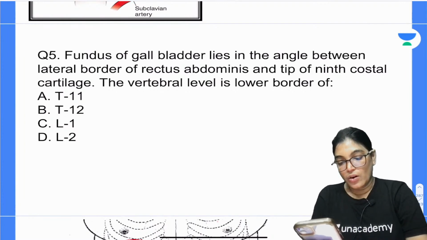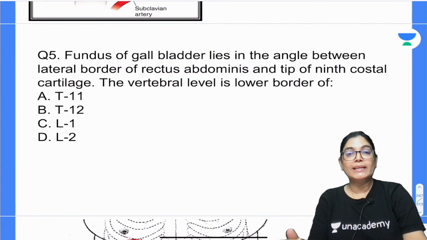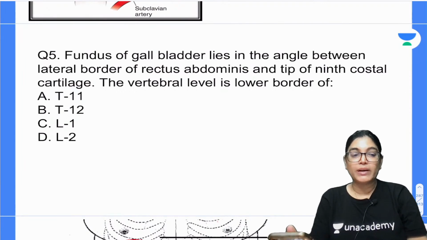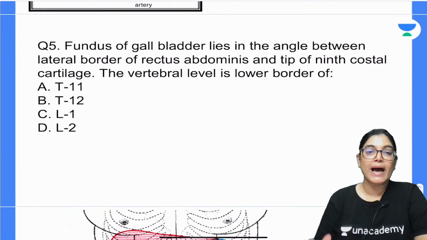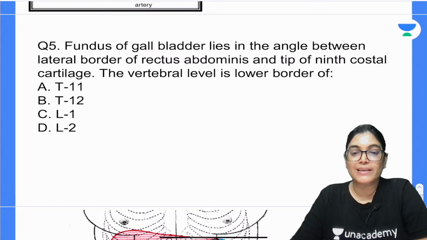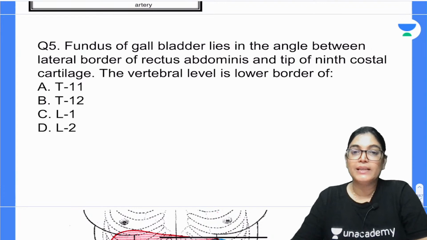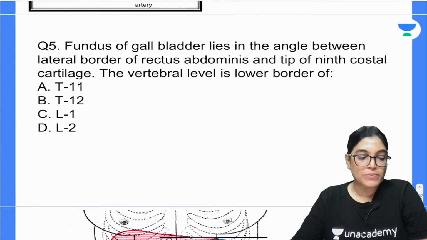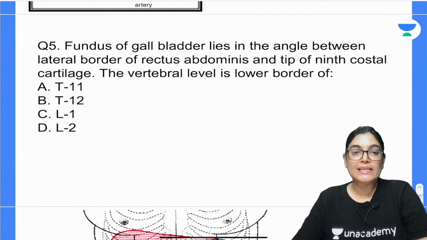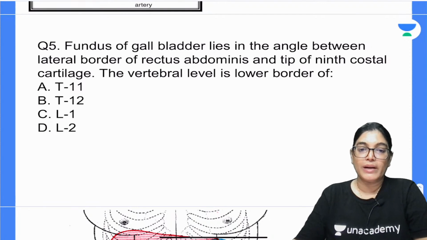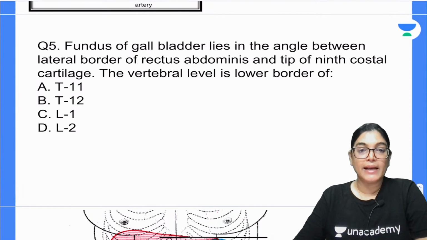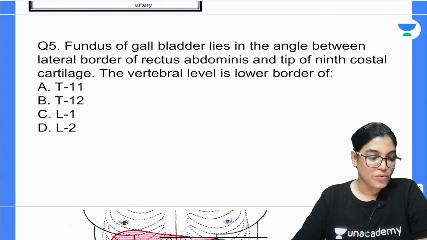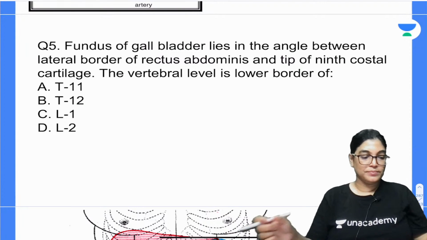Question number 5. The fundus of the gallbladder lies in an angle between the lateral border of rectus abdominis and the tip of the 9th costal cartilage. What is the vertebral level at which it is residing? Whether it is T11, T12, L1 or L2. Your time starts now. Please mark the correct answer.